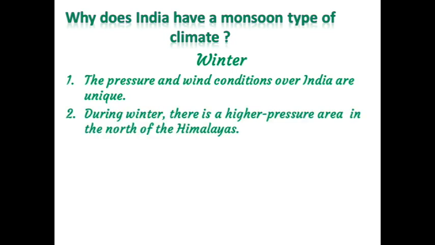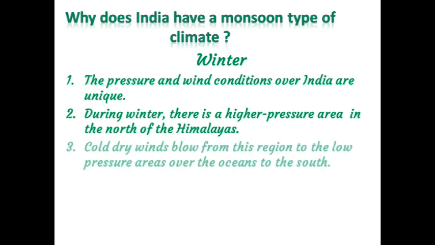During winter, there is a higher pressure area in the north of the Himalayas. So, cold, dry wind blows from this region to the low pressure areas over the oceans to the south. Clear, children? In the north of the Himalaya, there is a high pressure. That is why the wind starts from north of the Himalaya and blows over the land region, that is the interior part of the land, and moves to the south, the oceans to the south. Okay.